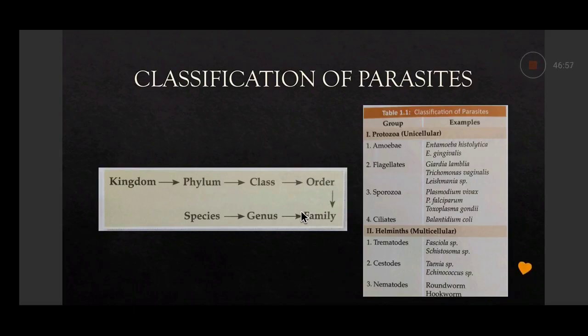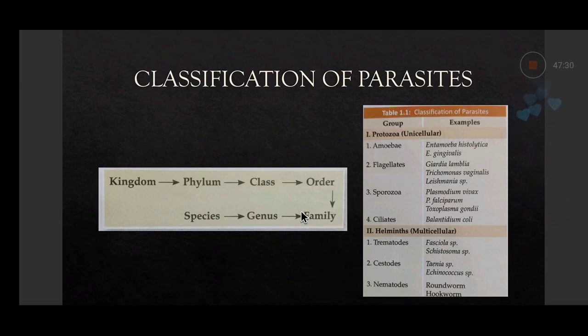Another term is medical entomology. Medical entomology deals with the study of all arthropods which act as vectors in parasitic disease. Like helminths, these arthropods also belong to kingdom Animalia, while protozoa belong to kingdom Protista. The classification goes kingdom, then phylum, then class, then order, family, genus, and species.